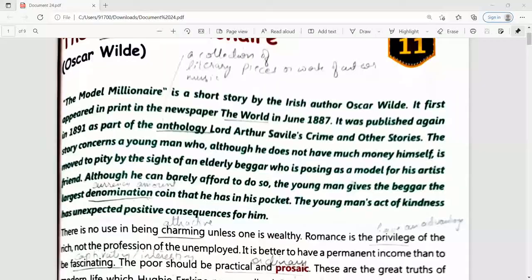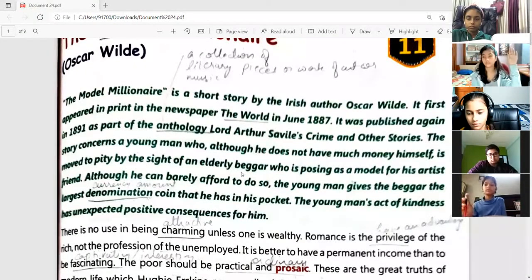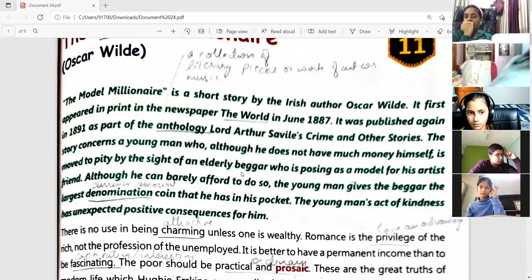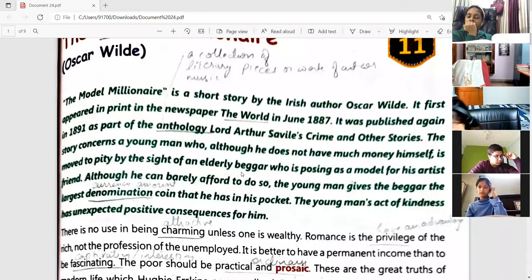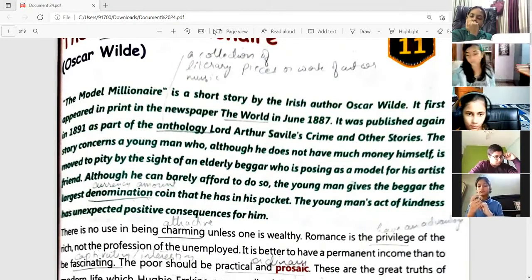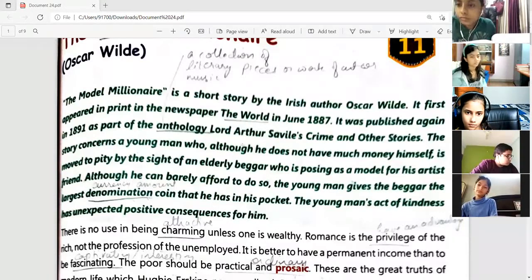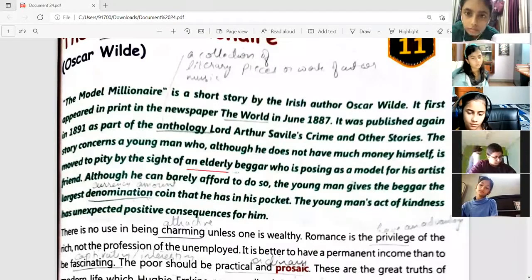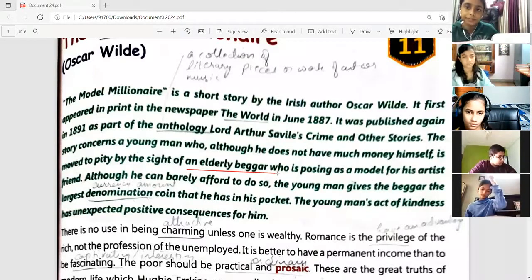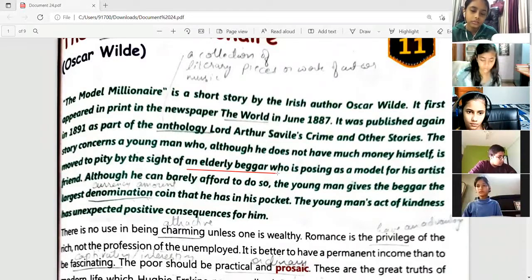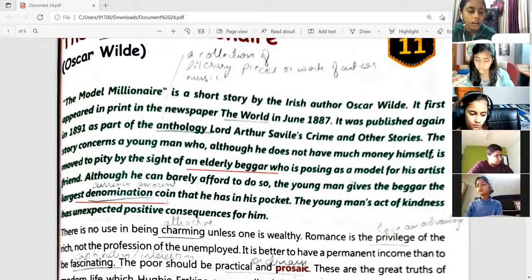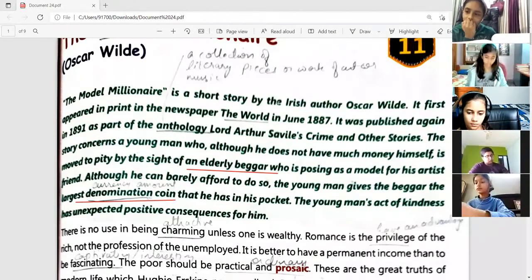Denomination means... Please repeat for them. So what happened in this story is that it concerns a young man who, although does not have much money himself, so he was not a rich man, he did not have enough money for himself. But when he went to his artist friend, and at that time his artist friend was making a painting of an elderly beggar, when this young man saw the elderly beggar, he felt so much pity. He was so moved by looking at that elderly beggar that he decided to give him something. So he gave the largest denomination, means the largest currency coin that was there in that country.